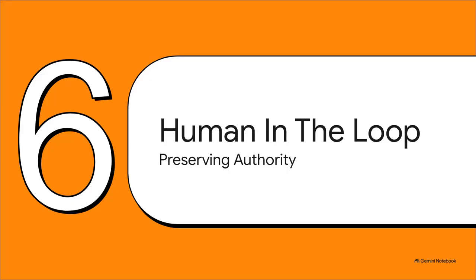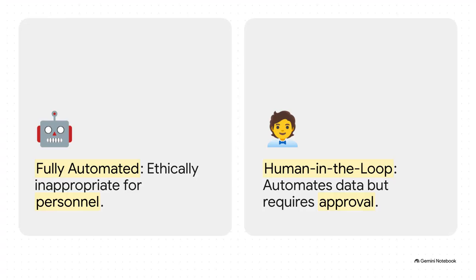Section 6. The human in the loop. Preserving human authority. This brings us to the final, absolutely crucial component of this entire architecture. Fully automating personnel choices without any human involvement, that is ethically and institutionally inappropriate. You can't just let an AI unilaterally decide who gets the job. That's why these human-in-the-loop gates are so perfect. They automate the heavy data crunching, but explicitly require human approval gates. The system literally cannot proceed to appoint someone without human sign-off at key checkpoints.